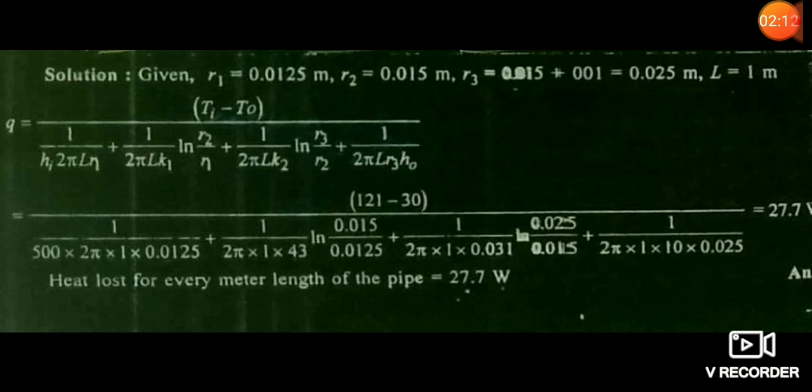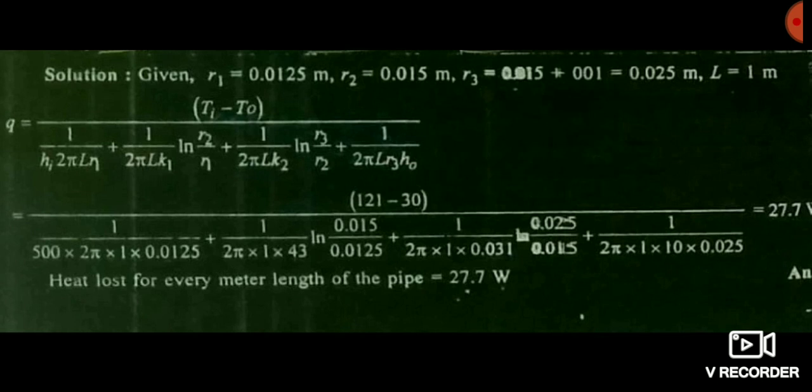So you should not cancel all the areas. You should write each and every area as it is given in the question. The first thing you can write is the first resistance, that is 1 by Hi 2 pi L R1. Friends, the first heat transfer takes place between the fluid inside the steel pipe and the steel pipe surface.